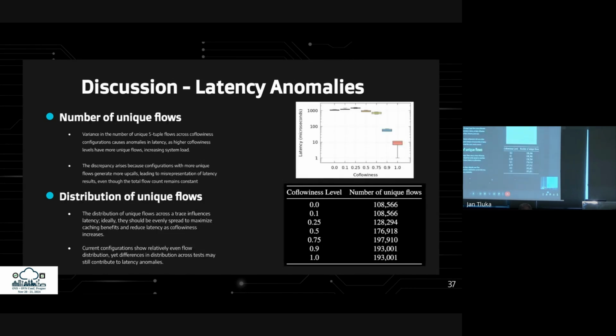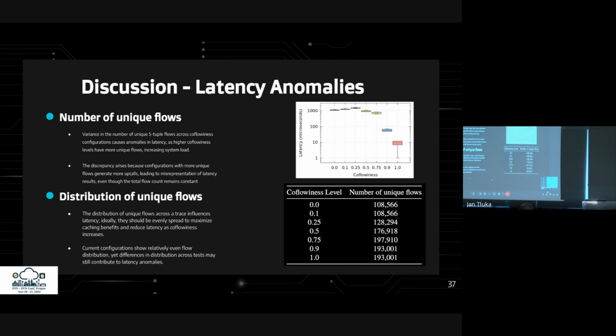Due to an error when constructing the coflowiness configurations, the number of unique flows differs between them, as seen in the lower figure on the right. This difference causes latency anomalies. Higher coflowiness levels result in more unique flows, increasing system load, and generating more upcalls, which skews the latency results even though the total flow count remains constant.